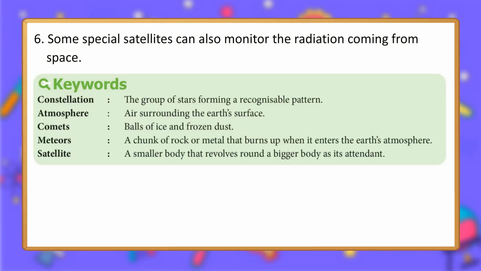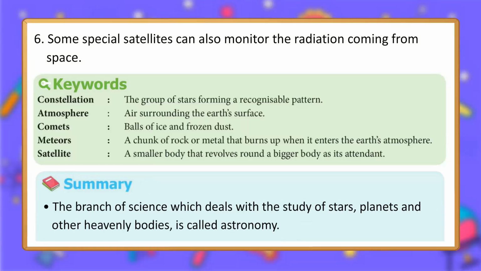Keywords. Constellation, the group of stars forming a recognizable pattern. Atmosphere, air surrounding the Earth's surface. Comets, balls of ice and frozen dust. Meteors, a chunk of rock or metal that burns up when it enters the Earth's atmosphere. Satellite, a smaller body that revolves around a bigger body as its attendant.